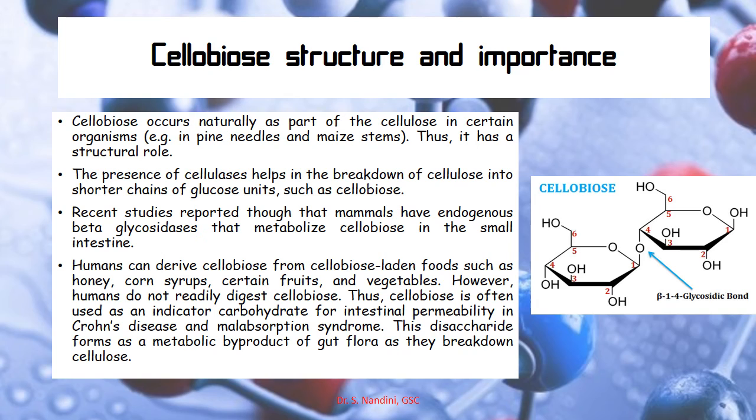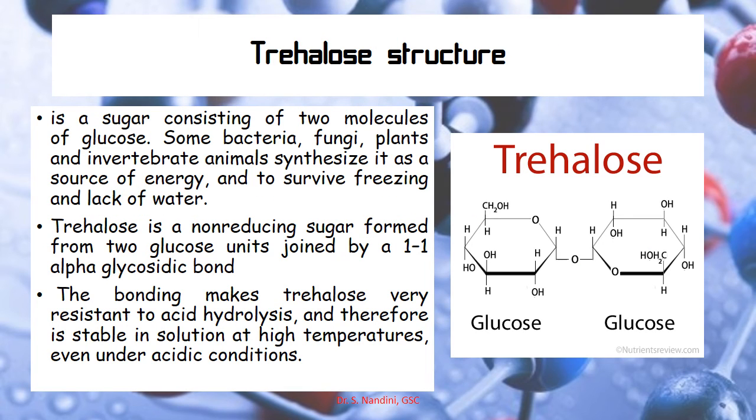Thus cellobiose is often used as an indicator carbohydrate for intestinal permeability in certain diseases like Crohn's disease and malabsorption syndrome. This disaccharide forms a metabolic byproduct of gut flora as they break down cellulose. Next is the